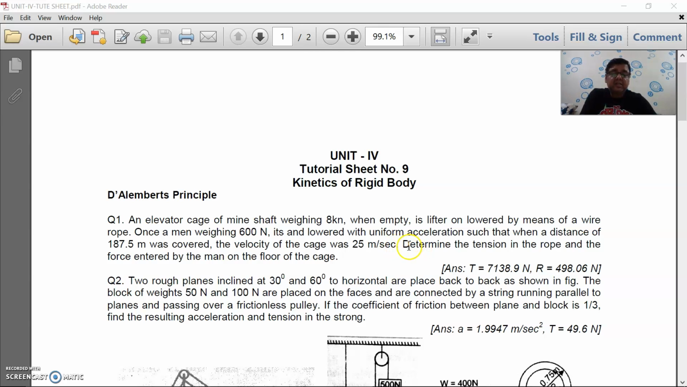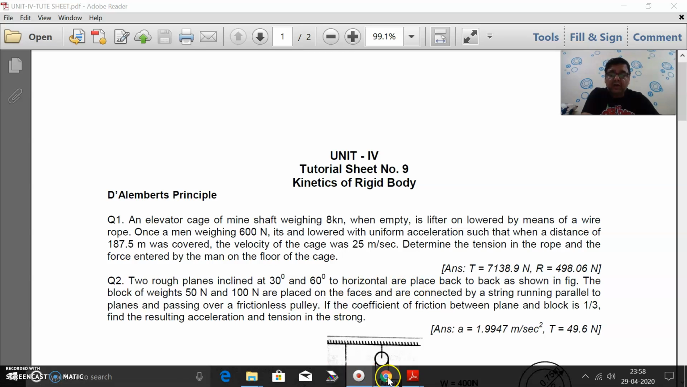Then he's asking, determine the tension in the rope and the force exerted by the man on the floor of the cage. He's asking what is the tension in the rope and the force exerted by the man on the floor of the cage. Okay, so this question seems to be a bit difficult, but let us solve it.